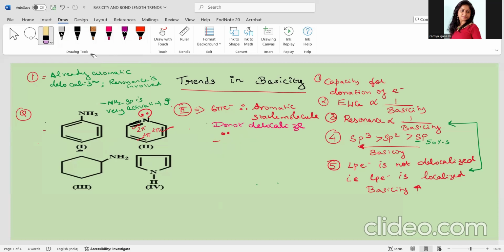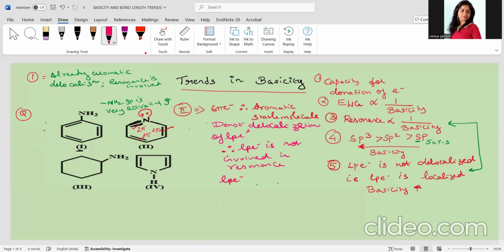So what do you understand? Ma'am, no delocalization of the LPE. Therefore, can we say the LPE is not involved in resonance? It is not involved in resonance. If the LPE is not involved in resonance, what do you understand?